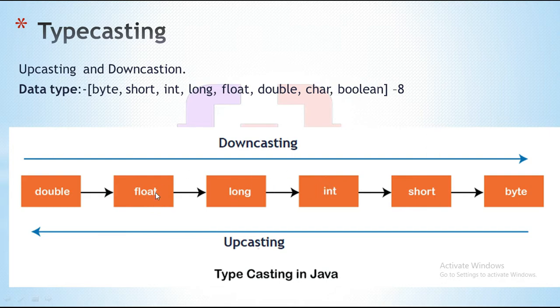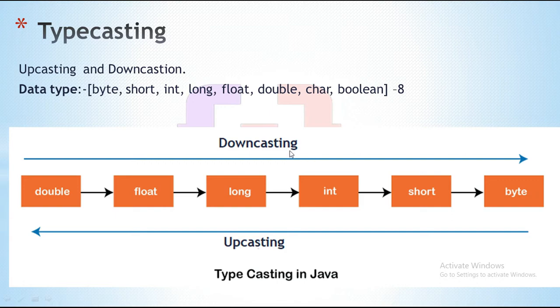This is downcasting. And if you convert child to parent, byte is the most child type, so we convert byte to short, short to int, int to long, long to float, and float to double. This is upcasting. We go one by one up to the parent. Downcasting means converting parent type to child type.